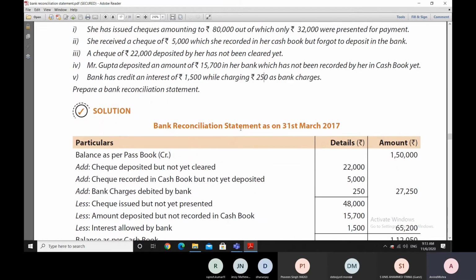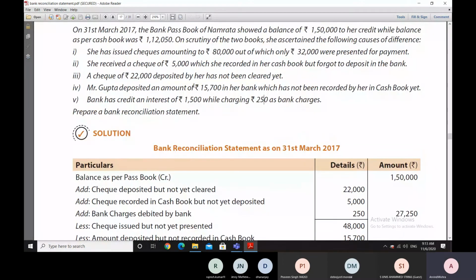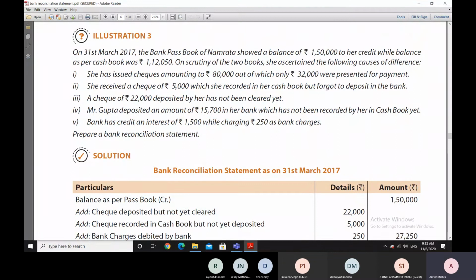I'm explaining this. Now, Namrata received the check of 5,000 rupees. When Namrata receives this check from any customer, she records that check in her cash book. As soon as she records this check in her cash book, her cash book balance goes up, which means the bank column balance in the cash book goes up by 5,000.